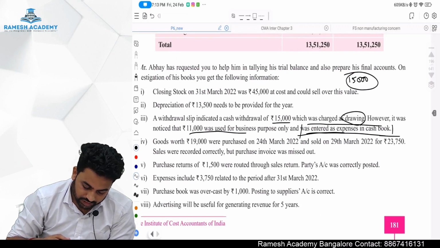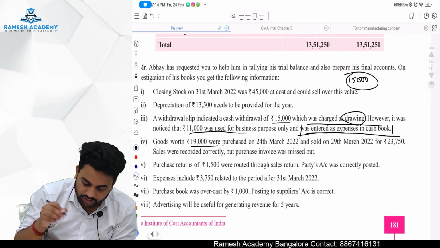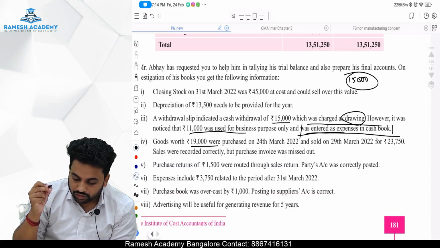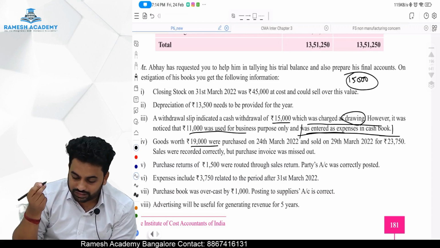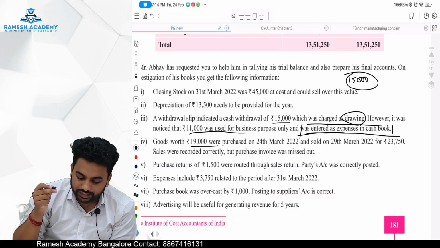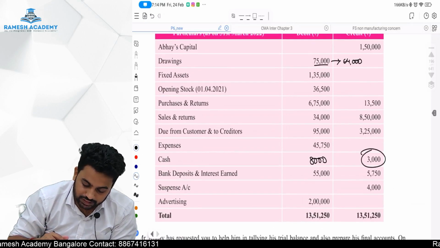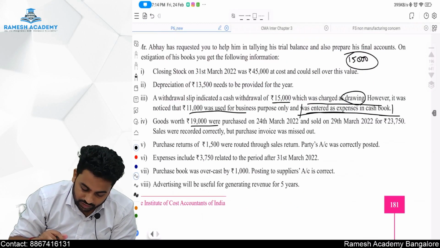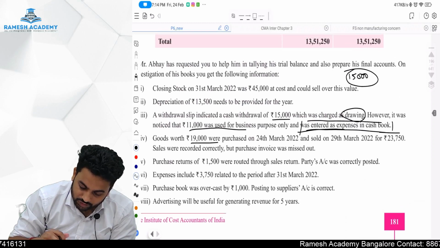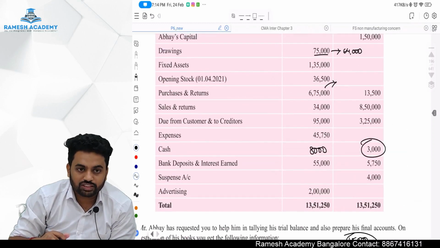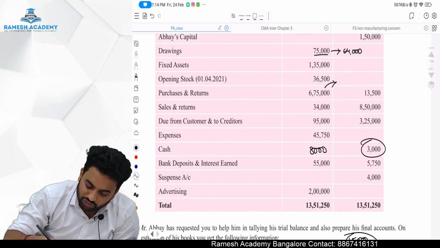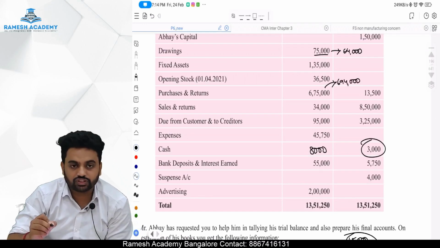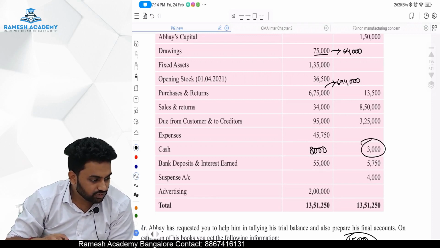Next, what they are giving adjustment: goods worth rupees 19,000 were purchased on 24th March 2022 and sold on 29th March for 23,750. Sales were recorded correctly, but purchase invoice is missing, which means purchase is not recorded. So purchase will become how much? 6,75,000. Add 19,000. So how much will it become? Sorry, 6,94,000.